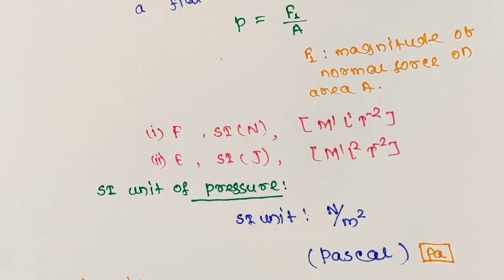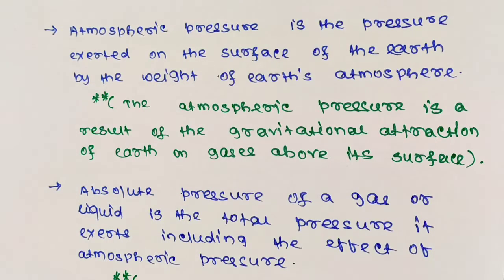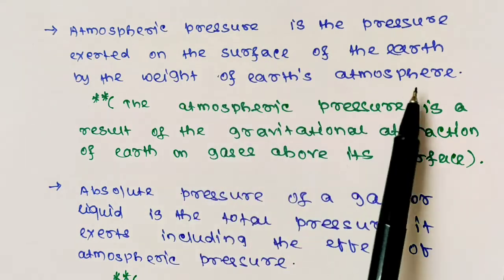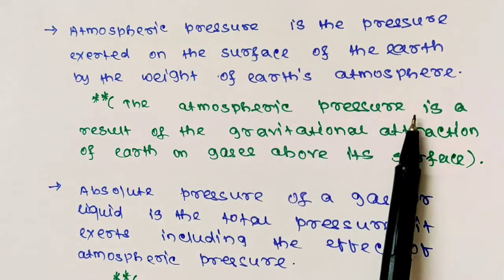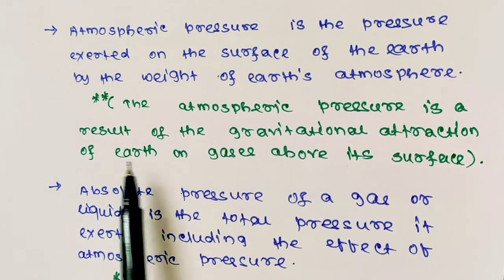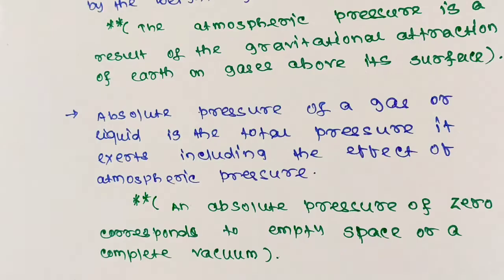Now, before going to other units of pressure, let us discuss two terms first. One is atmospheric pressure and the other is absolute pressure. Atmospheric pressure is the pressure exerted on the surface of the earth by the weight of earth's atmosphere. The atmospheric pressure is a result of the gravitational attraction of earth on gases above its surface.